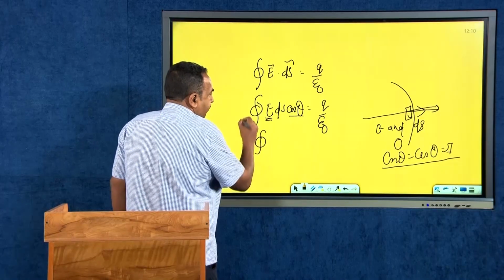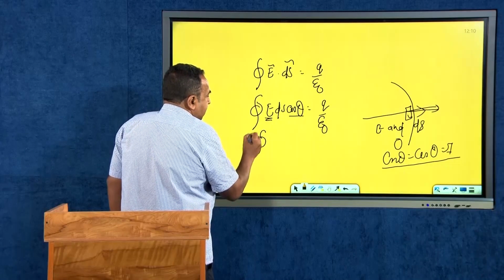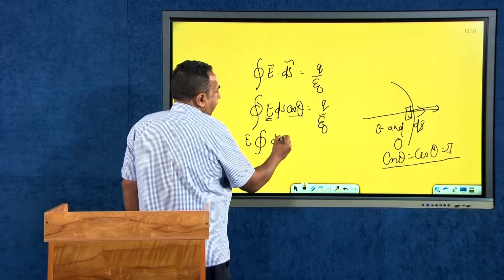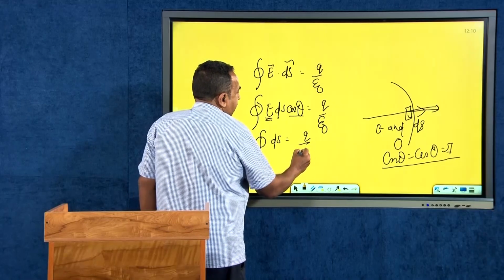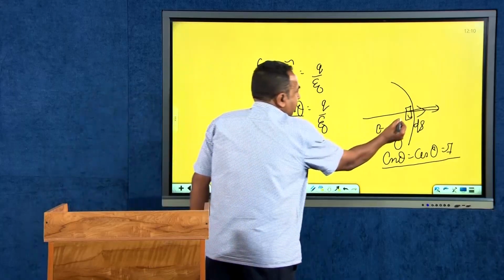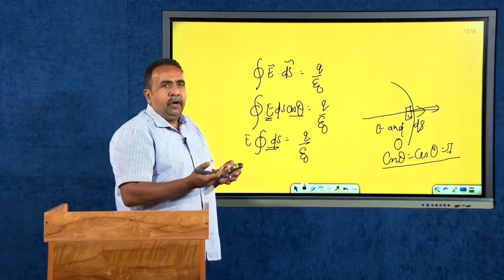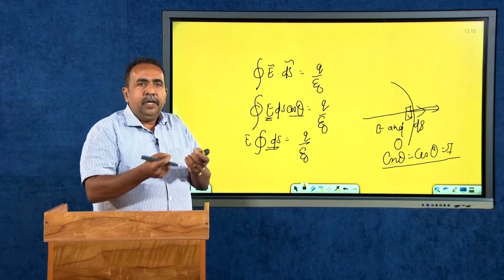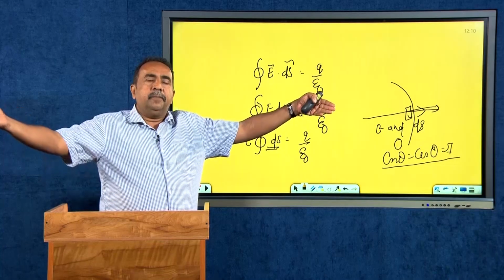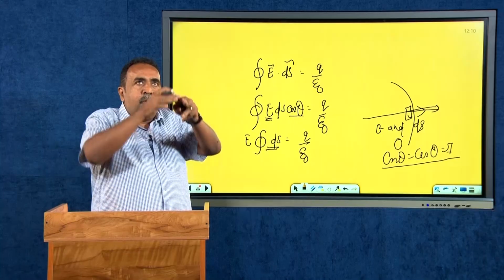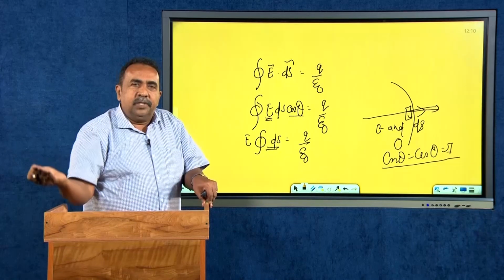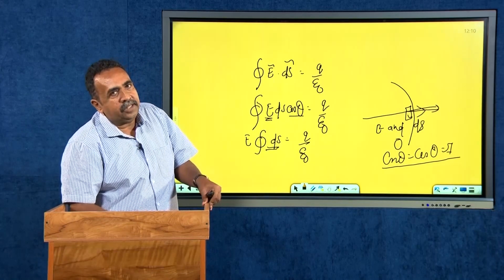Therefore, the electric field is a constant, and that is the way in which I will be able to simplify my Gauss's law. Therefore, this can be taken outside, E integral ds equal to q divided by epsilon 0. And this is the integral over the elemental surface. If you have a cotton cloth or any surface, you are actually making it by knitting small surfaces. The knitting means it becomes a big cloth piece. Similarly, if you want to have a total area, you have to sum up all the small areas. Summing continuously is what mathematically you call integration.